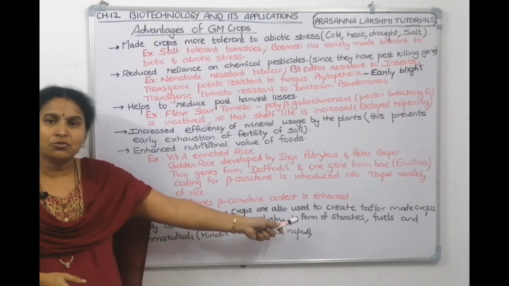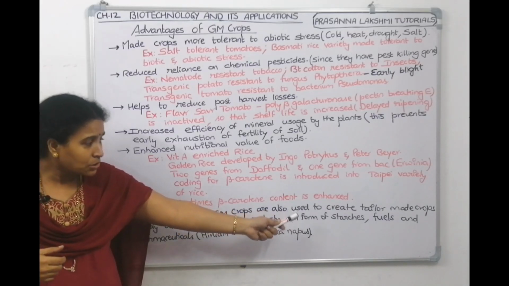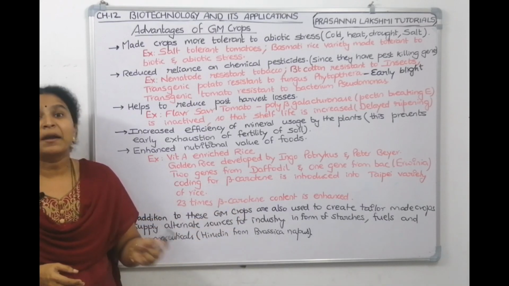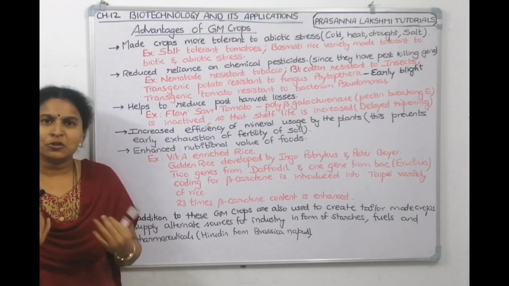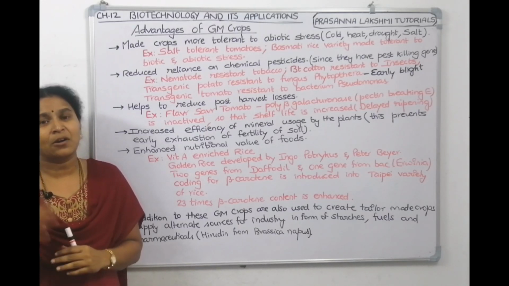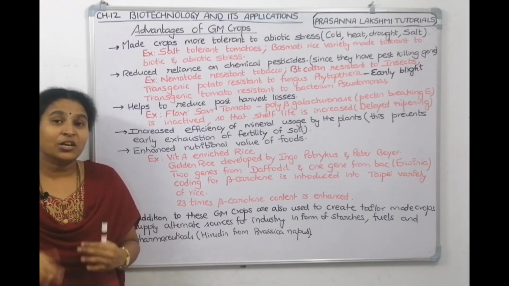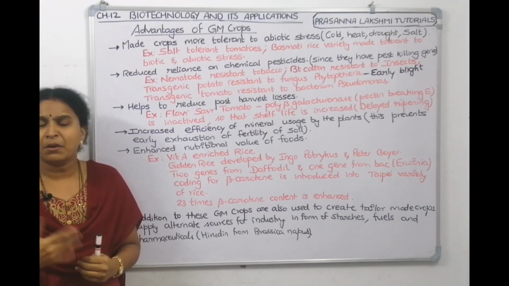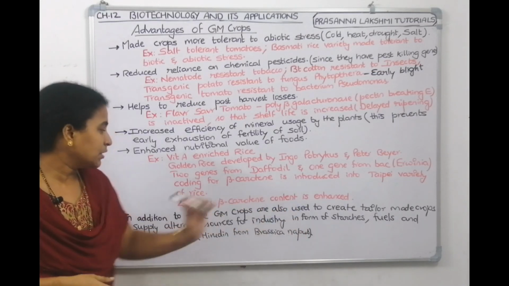So, starch, usually for textile industry and all, we need starch, right? Now, starch can be prepared from other plant sources also. Then fuel, petro plants. Now the Indian government is thinking to produce biodiesel once again, because we don't want to depend on other countries for fuel export and all. So they are checking out which plants are efficient. Pongamia is there, which is efficient in giving biodiesel. So biodiesel we can produce by using this technology.